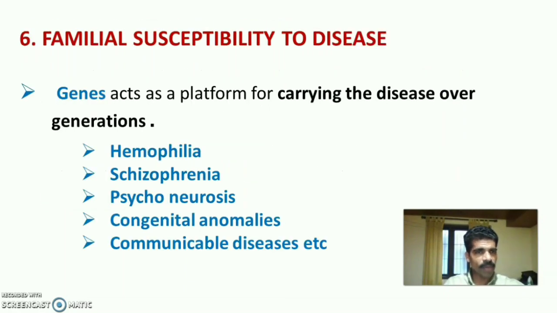The sixth role of the family is familial susceptibility to disease. Genes act as a platform for carrying the disease over generations. Diseases such as hemophilia, schizophrenia, psychoneurosis, congenital anomalies, communicable disease, etc. So family may inherit these diseases from the family members. That is a familial susceptibility to certain diseases by the family.